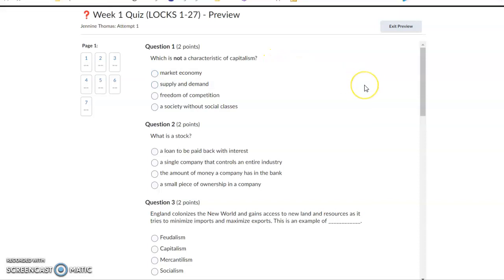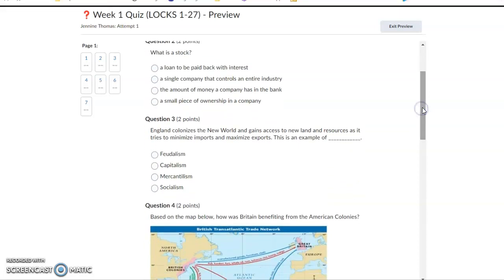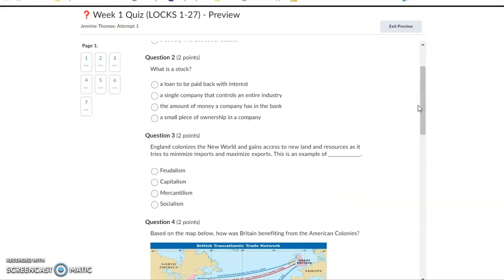Question number 1, which is not a characteristic of capitalism? Market economy, supply and demand, freedom of competition, a society without social classes. Number 2, what is a stock? A loan to be paid back with interest, a single company that controls an entire industry, the amount of money a company has in the bank, or a small piece of ownership in a company.